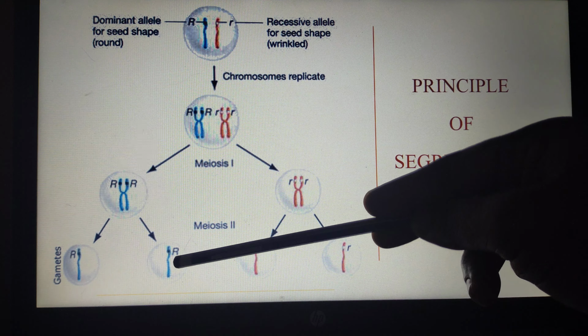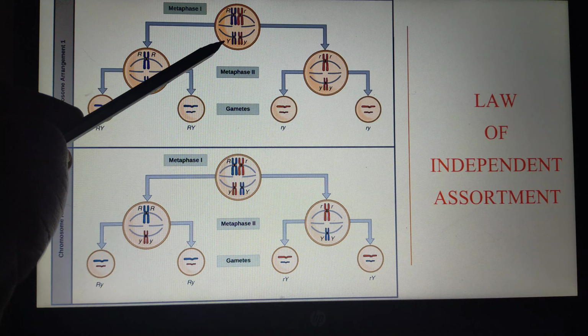So we know the condition. This is a dihybrid. So the round allele, the wrinkled allele, capital Y represents the yellow color and small y represents the green color, right? Here we are considering two allelic pairs. If you see the earlier image, we considered only one allelic pair, whereas here we are considering two. One is the allelic pair of seed shape, and another one is the allelic pair of color of the seed, right?